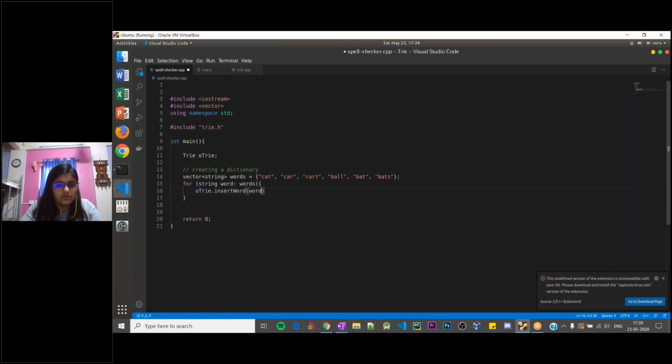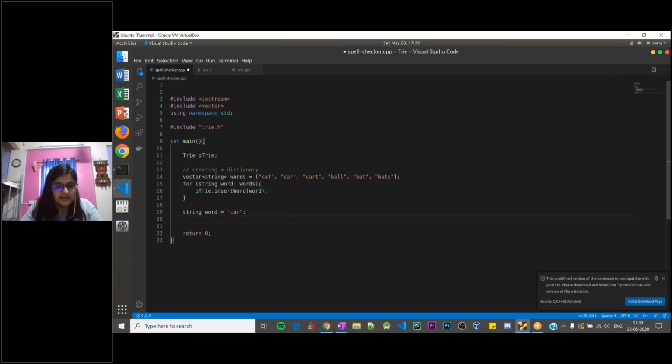So I'll insert all of these words one by one into a try node, and once that is done, I'll quickly try to search whether a word is present. So I'll search string word equals, basically I'll make it cat probably, so car.